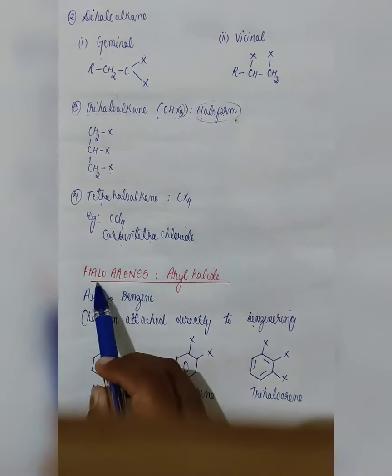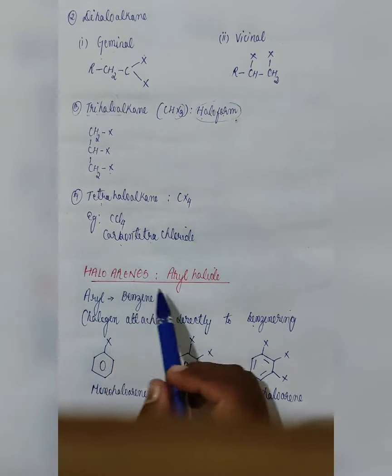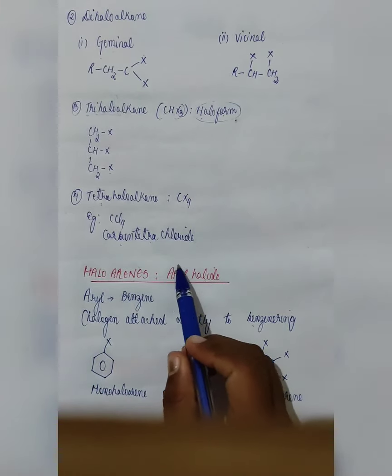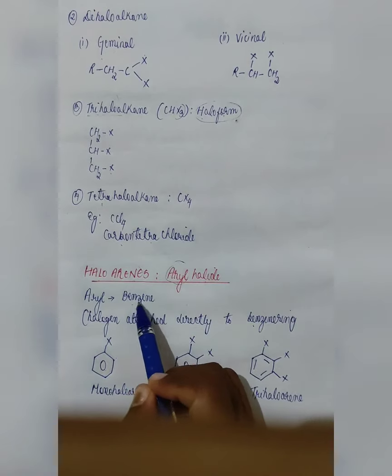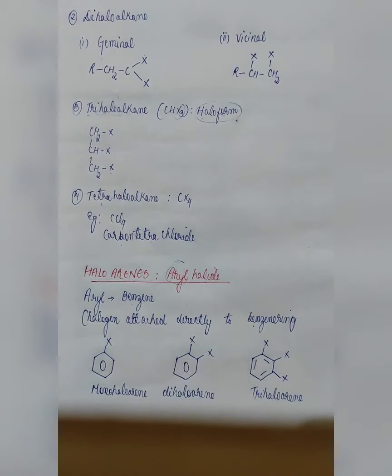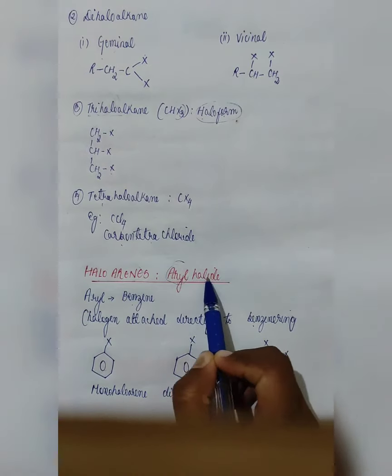Let us see haloarenes. Haloarenes are also known as aryl halide. Aryl means your benzene ring. So wherever you see a benzene ring, you know that it will be aryl halide.